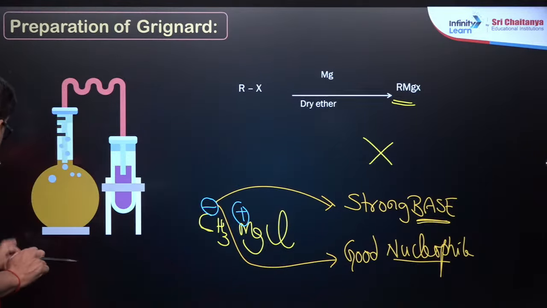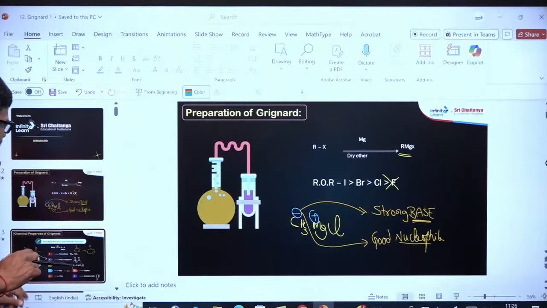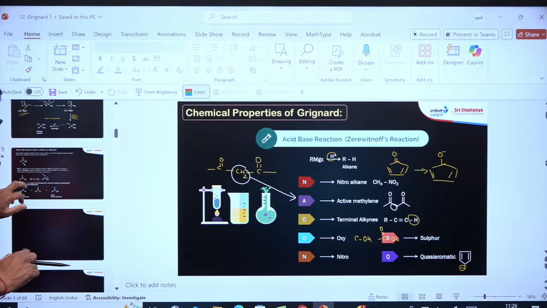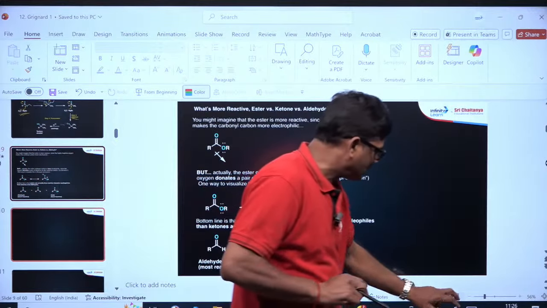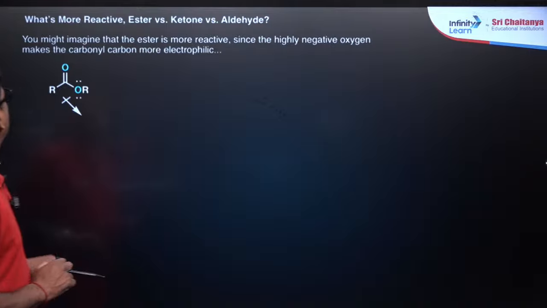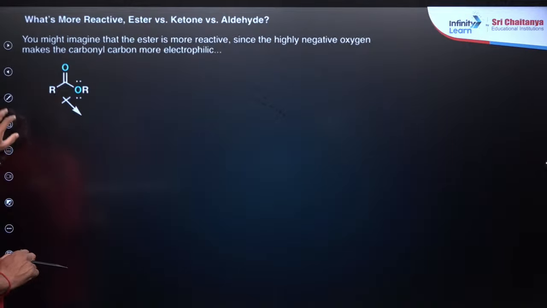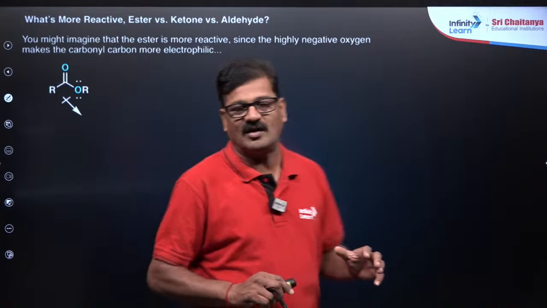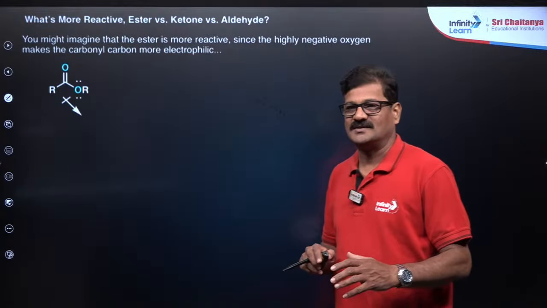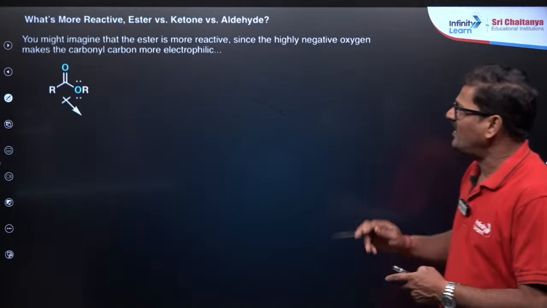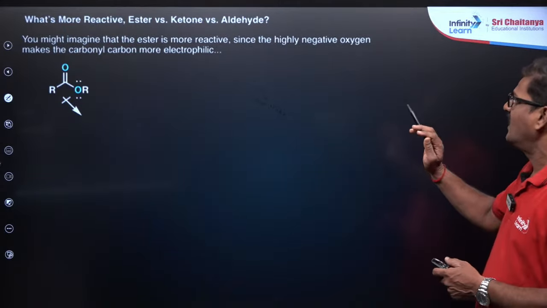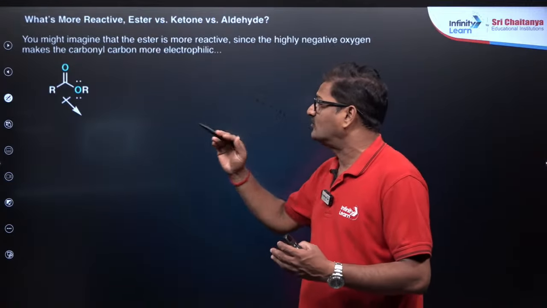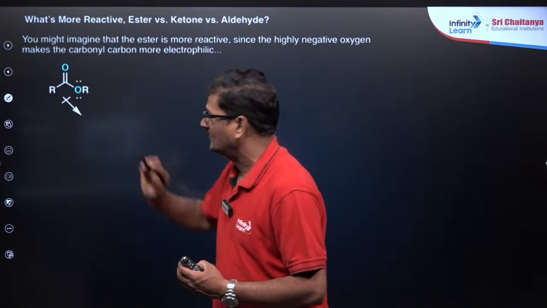Now, my question is, when it is reacted with the carbonyl groups, what are you going to see in this case? In this case, you are going to see various products. So, what is more reactive towards Grignard reagent, esters or aldehydes or ketones? That is very important. You might imagine that ester is more reactive, since highly electronegative oxygen makes the carbonyl carbon more electrophilic here in this way.